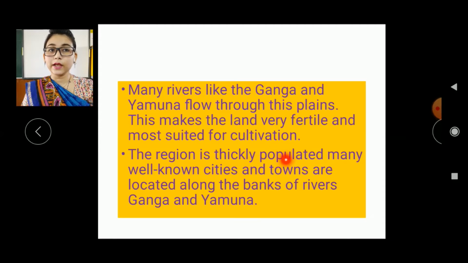The region is thickly populated. Many well-known cities and towns are located along the banks of the rivers Ganga and Yamuna. So students, as you know, this is very good for cultivation, so many people like to live near the banks of rivers. Okay, so very big cities and towns which are thickly populated are located along the banks of rivers. Okay. Now let's move on.